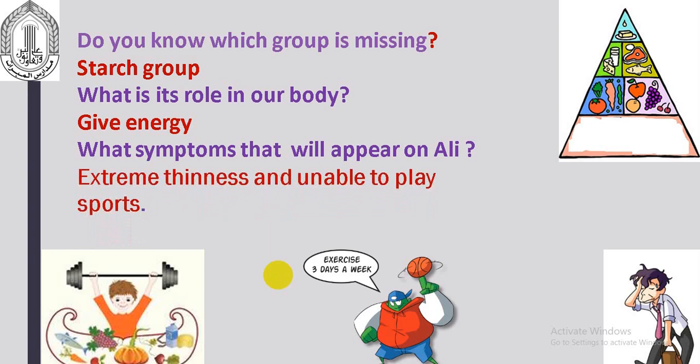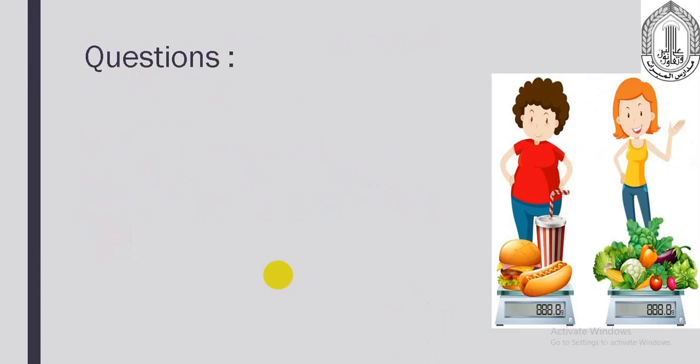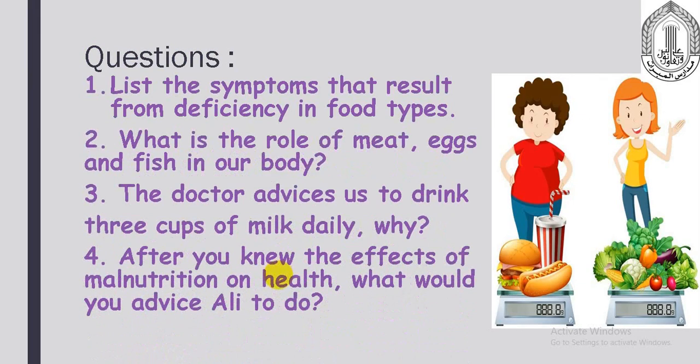Very good, my dears. Now let us sum up what we have studied by answering these questions. You will list the symptoms that result from the deficiency in food types. Tell me what is the role of meat, eggs, and fish in our body.